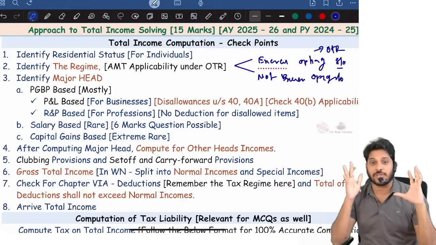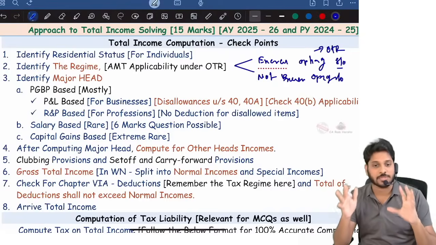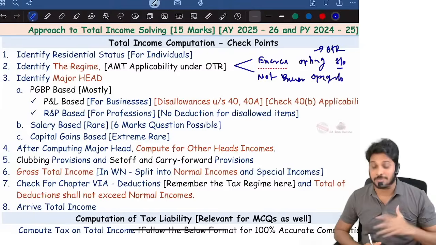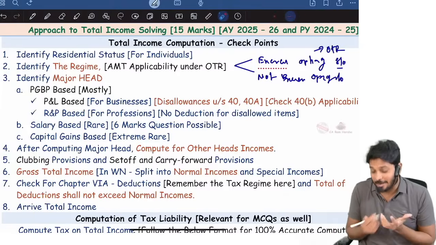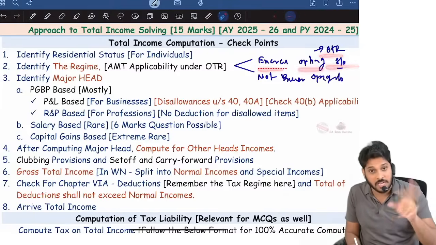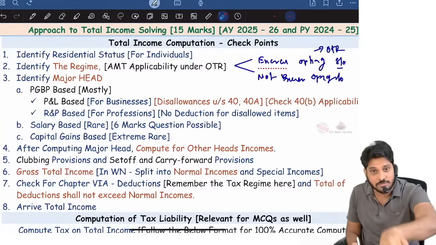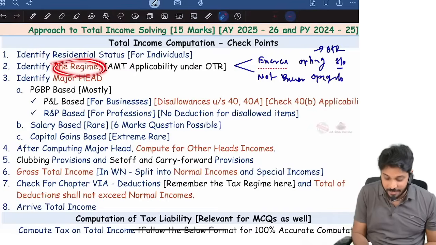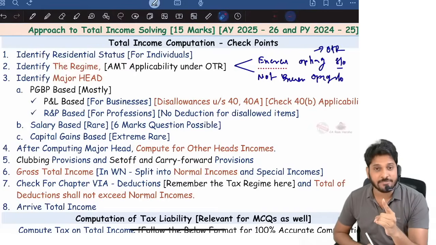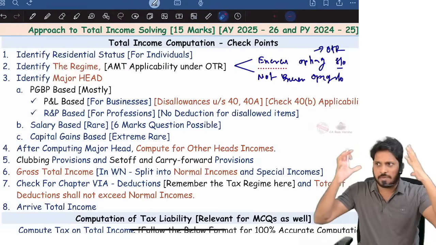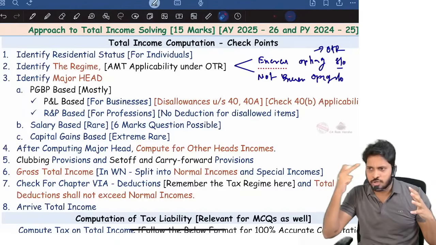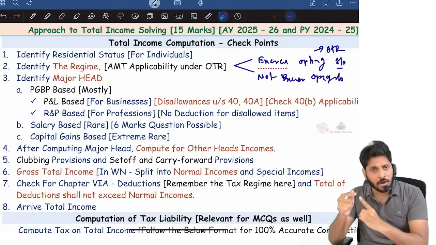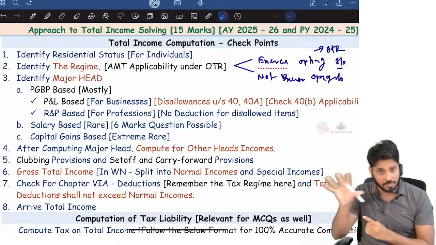Okay, SSC want to declare income, SSC want to pay tax under optional tax regime. Like that they will clearly tell sometimes. But sometimes if they have to make it a little confusing, exercise the option of shifting out, not exercise the option of shifting out, like that they will use confusing wording. So be clear. Identify the regime. The moment you identify the regime, all the disallowances, everything that you should keep, you should get in mind. Okay, don't worry, all the consequences of default tax regime we will be discussing.